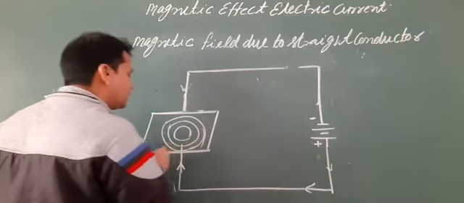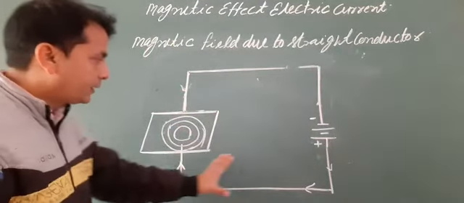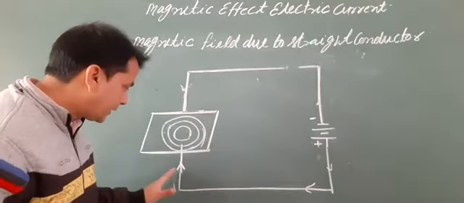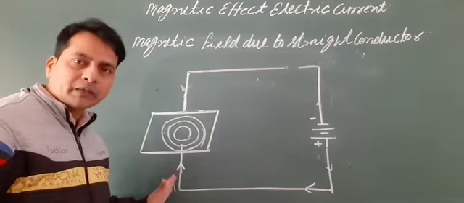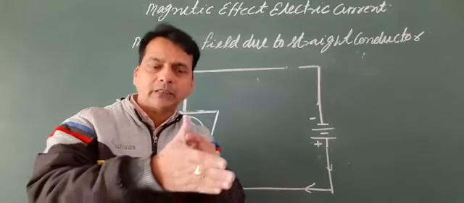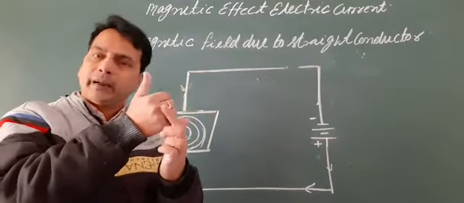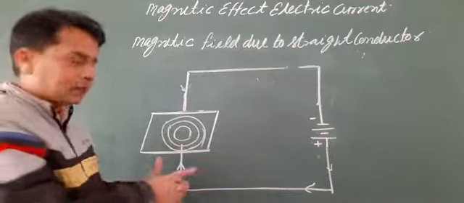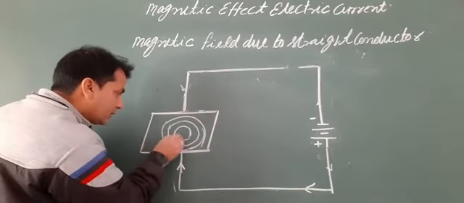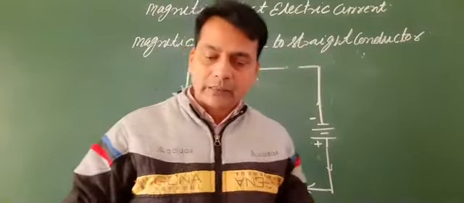As you know, concentric circles are two or more circles having the same center. So in this circuit, the electric current flows from the positive terminal to the negative terminal, so the direction of the electric current is upward. Apply the right hand thumb rule. The direction of the current is upward, curl your fingers. The direction of the curled fingers is anti-clockwise. So in this case, with the electric current in the upward direction, the direction of the magnetic field lines is anti-clockwise.